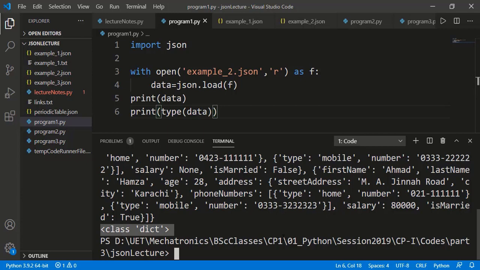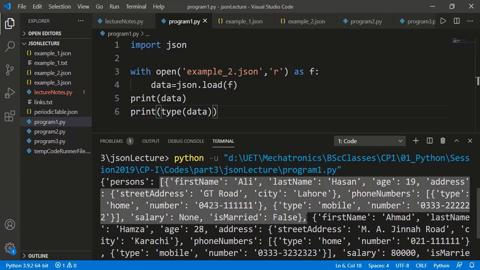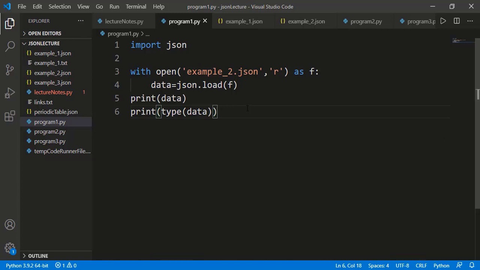See that the JSON data is converted to a Python dictionary, which we can process further as we process any other dictionary. Here in the dictionary we have the key persons, and the value is a list with 2 persons. This is the first person's detail, which is in the form of a dictionary, or you can say an inner dictionary. And then is the detail of the second person as the second element inside the list as another inner dictionary. This is the beauty of nested information, that we can access the inner information easily.